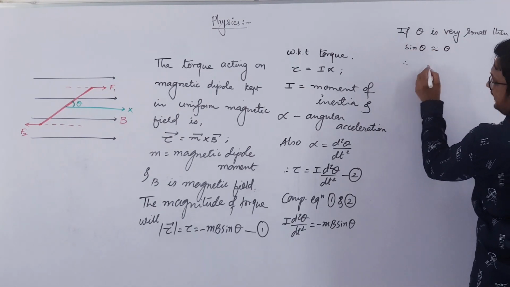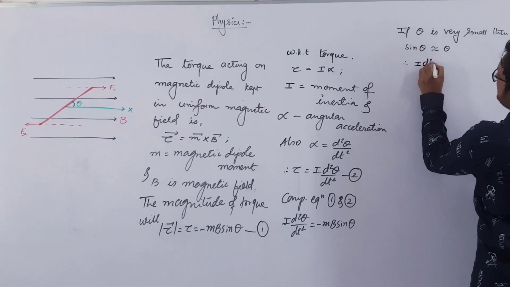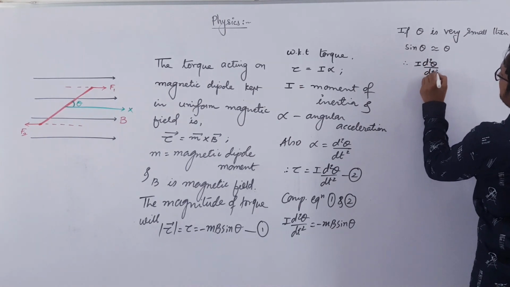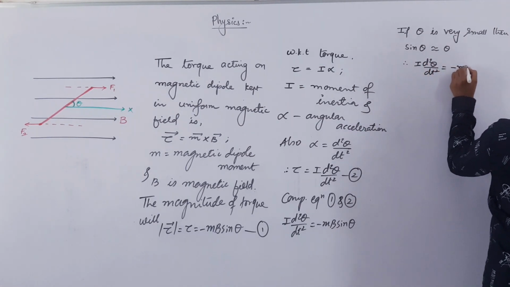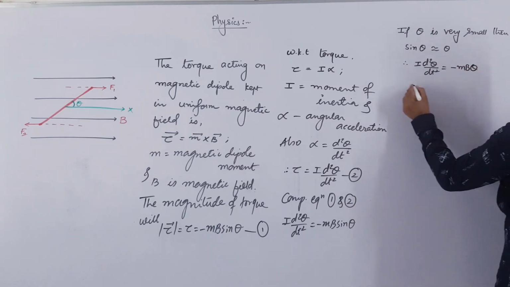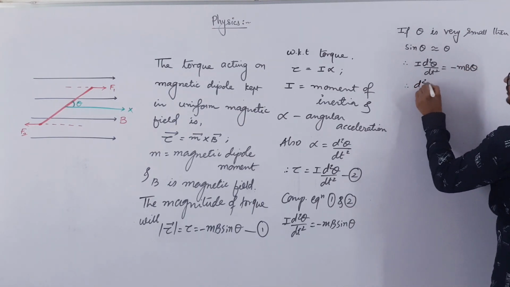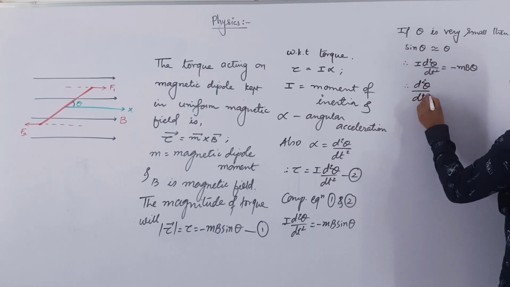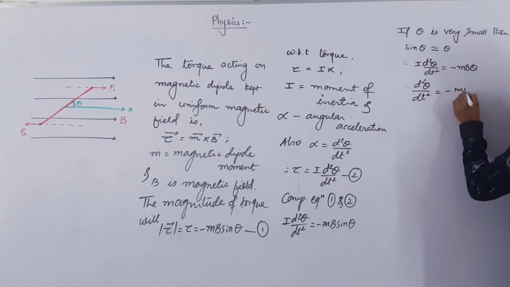So therefore you will get I d square theta by dt square is equal to minus mB theta, or therefore d square theta by dt square will be equal to minus mB over I into theta.